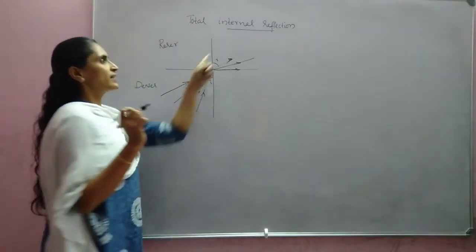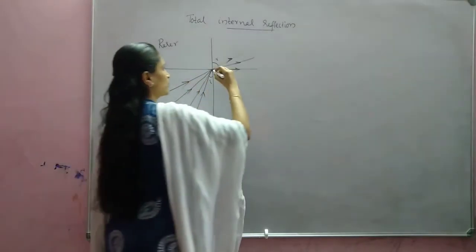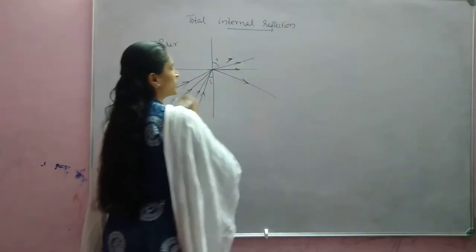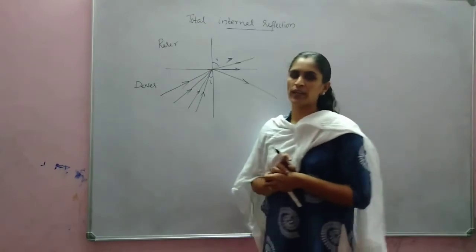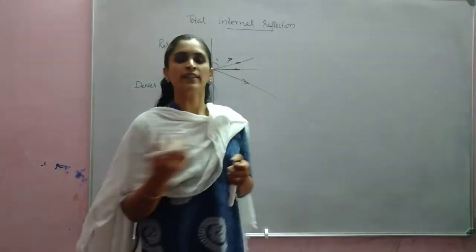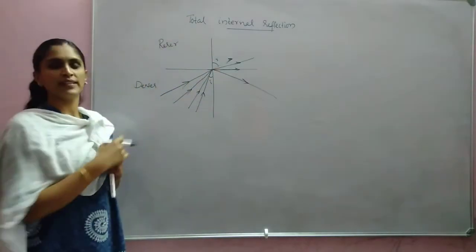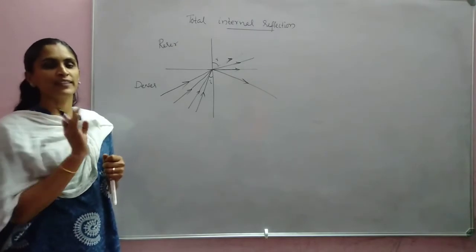Now will that ray go to the next medium? No chance. It will come back to the same medium. And this phenomenon is known as total internal reflection. So total internal reflection means reflection of light into the same medium when it travels from a denser to a rarer medium. That phenomenon is known as total internal reflection.